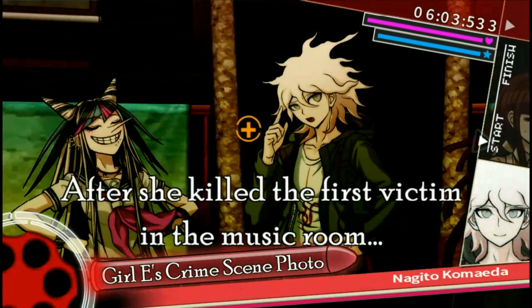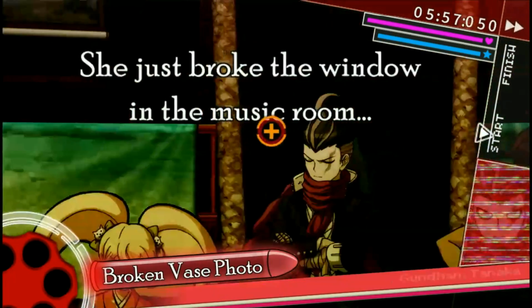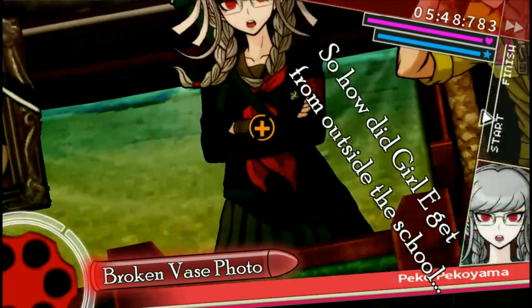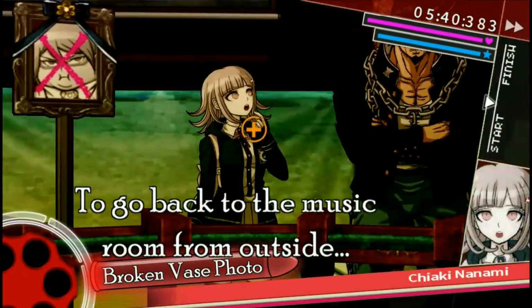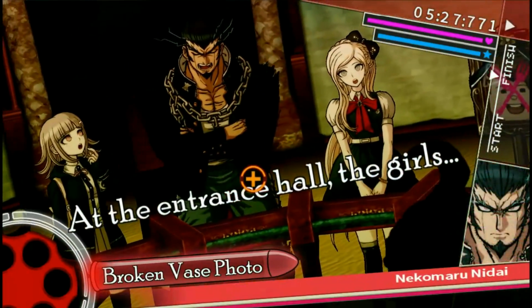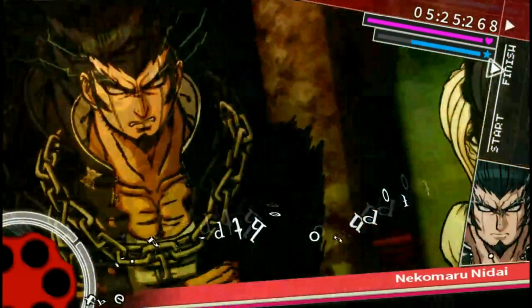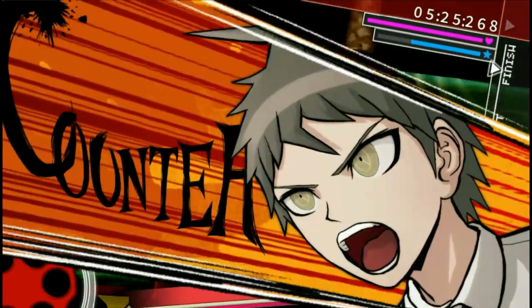After she killed the first victim in the music room, what did Girl E do? She just broke the window and escaped out. So how did Girl E get to the front of the music room? You need to go through the entrance hall. Yes, I do think the other 4 girls should have been there. At the entrance hall, the girls heard the sound of the window shattering. But it wasn't. No, that's wrong! It was the vase shattering.